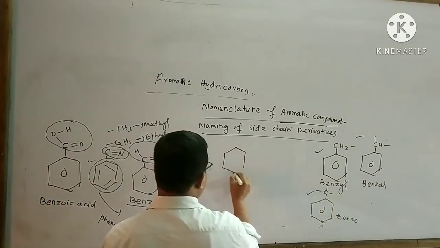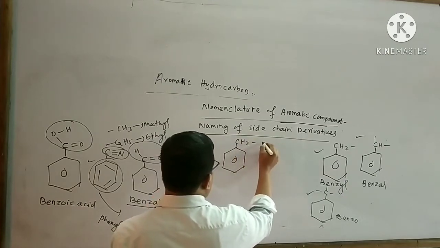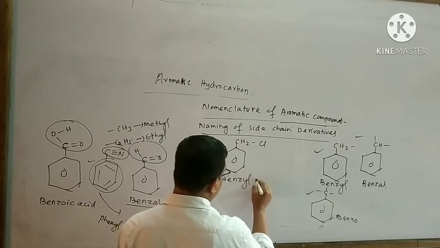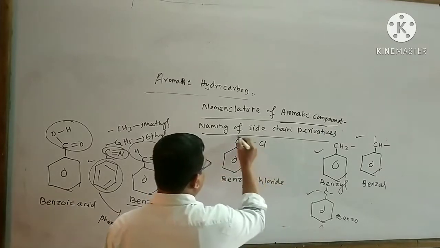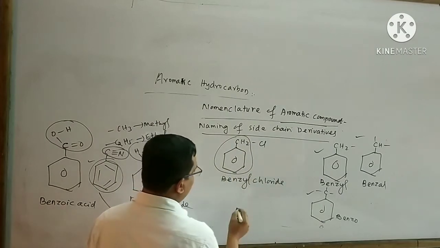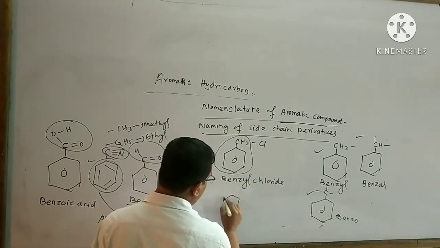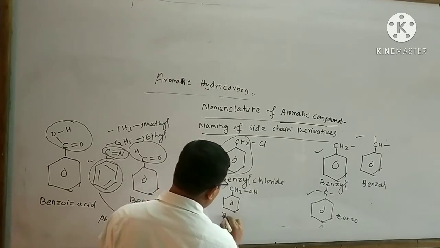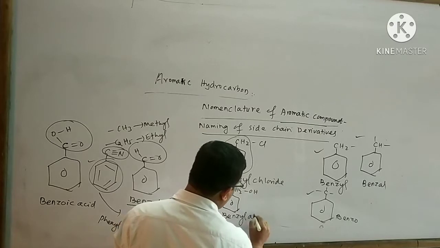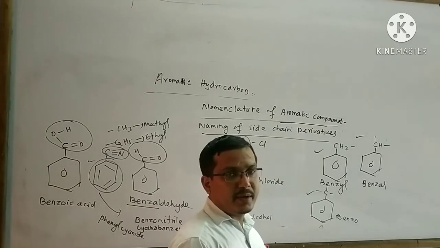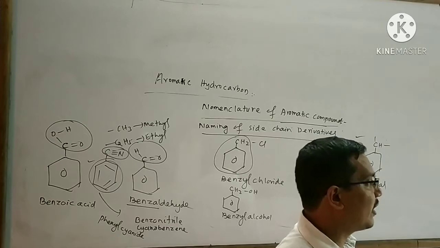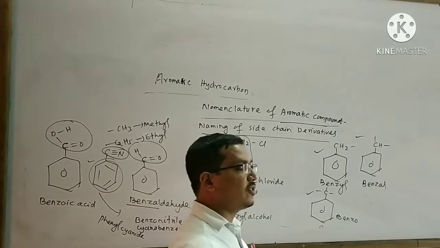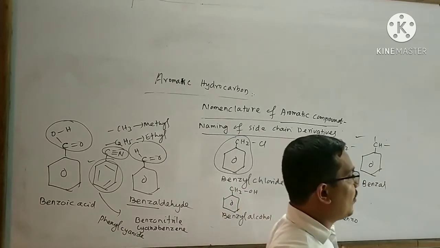Similarly, take another example. The name of this organic compound is said to be benzyl chloride. The benzyl group is present. Think about another example. The name of this organic compound is said to be benzyl alcohol.